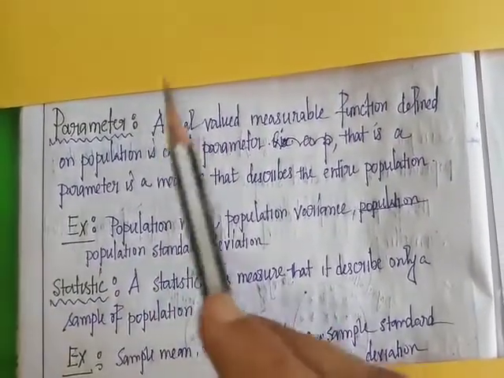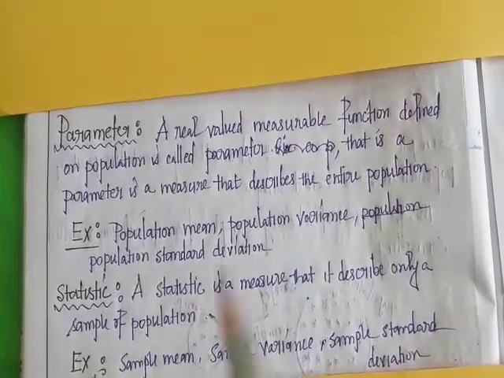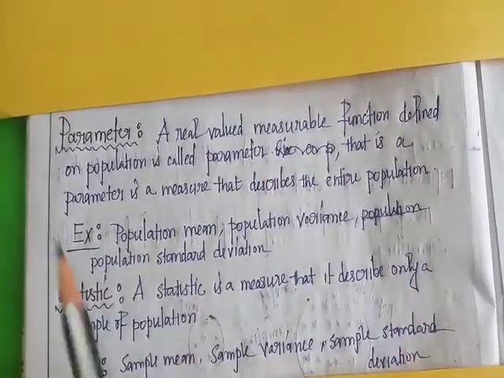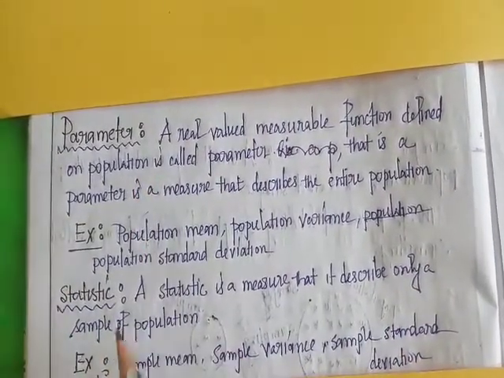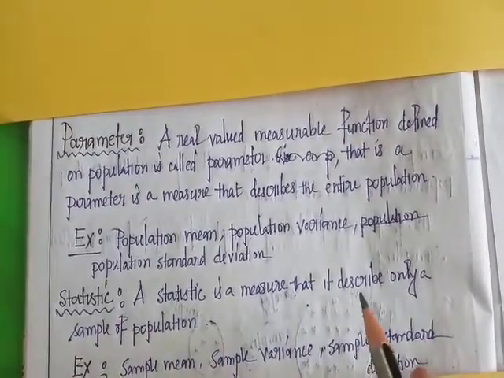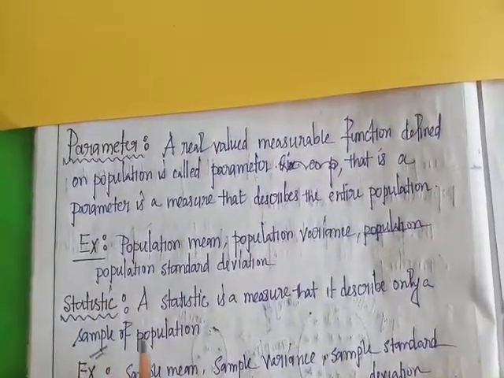So the definition of parameter is a real valued measurable function defined on a population. The definition of statistic is a real valued measurable function defined on a sample. A statistic is a measure that describes only a sample of the population.